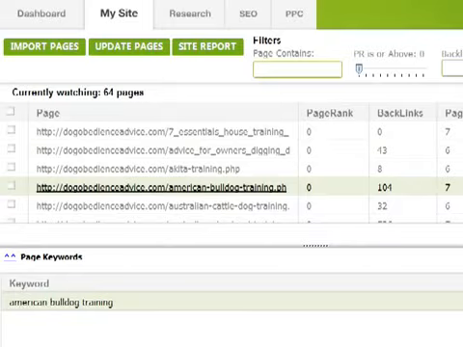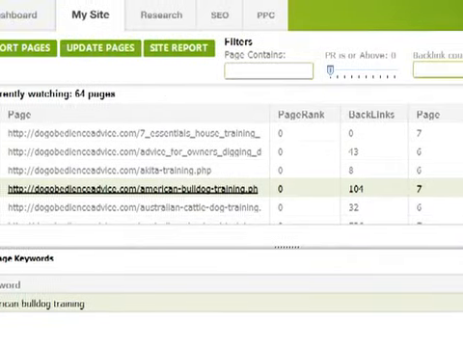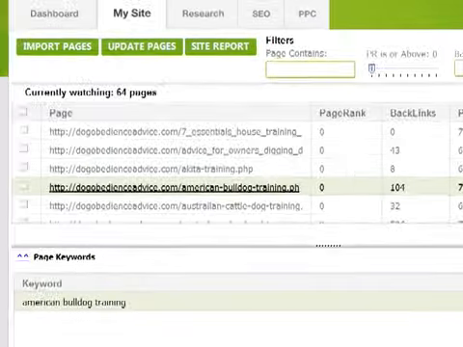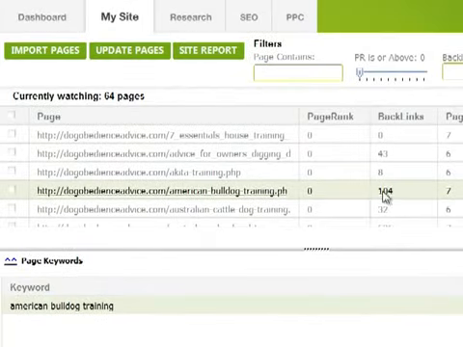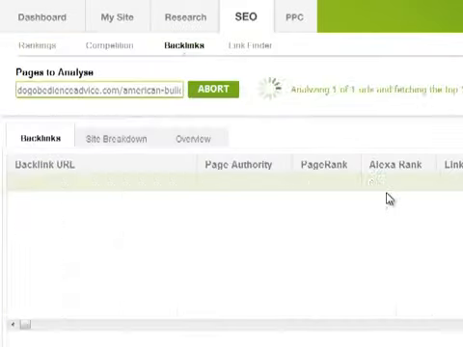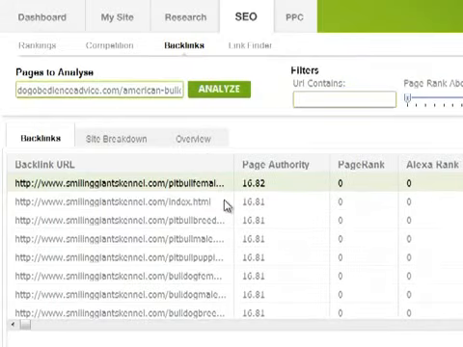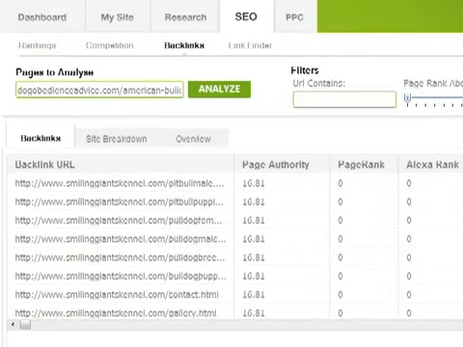Okay, so then what it does is it tells you at a glance what all the backlinks are. So if I double click, I've got 104 backlinks to that page that I've built up. If I double click that, it'll show me where those backlinks are coming from. Several of them are coming from one website, as you can see, in this particular case.